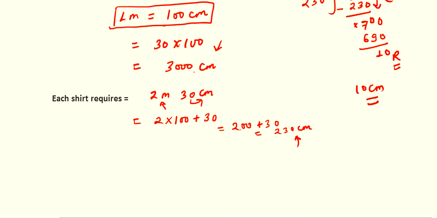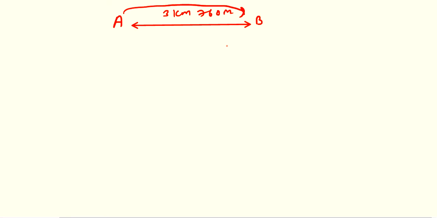In question number 14 it is given that the distance between two places A and B is 3 kilometer 760 meter. A boy travels from A to B and then B to A every day. How much distance does he travel in 8 days? Interesting question.